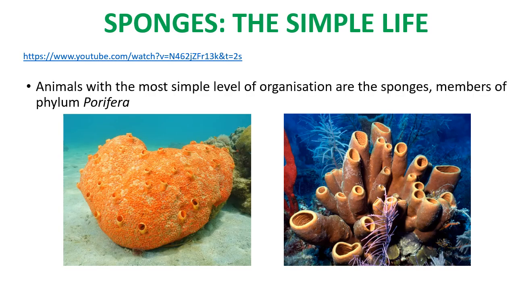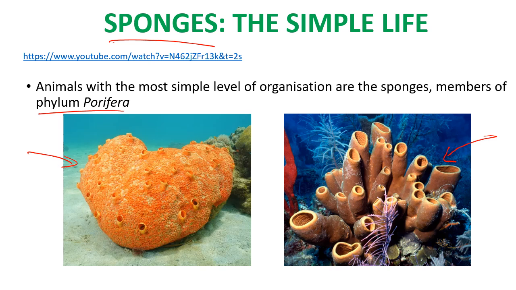So we're going to start with a bit of a story, and we're looking at these little animals called sponges. So you can see they come in a few different forms. There's a more round one here, and they also come in these little tubular forms that look a bit like a coral. So sponges are one of the first groups of animals to evolve, and they have a really simple level of organization. And they're also in the phylum Porifera, if you remember. Kingdom, and then phylum is the next level of classification down.